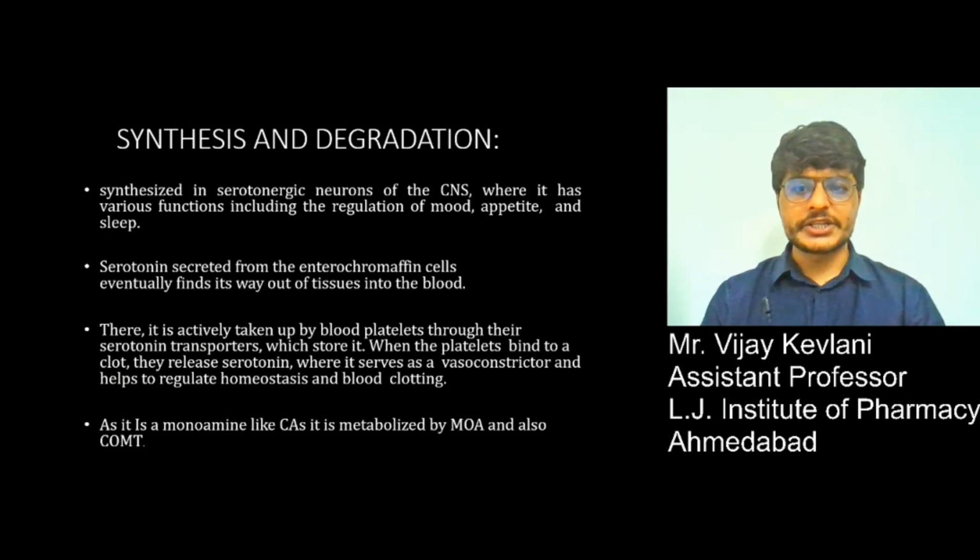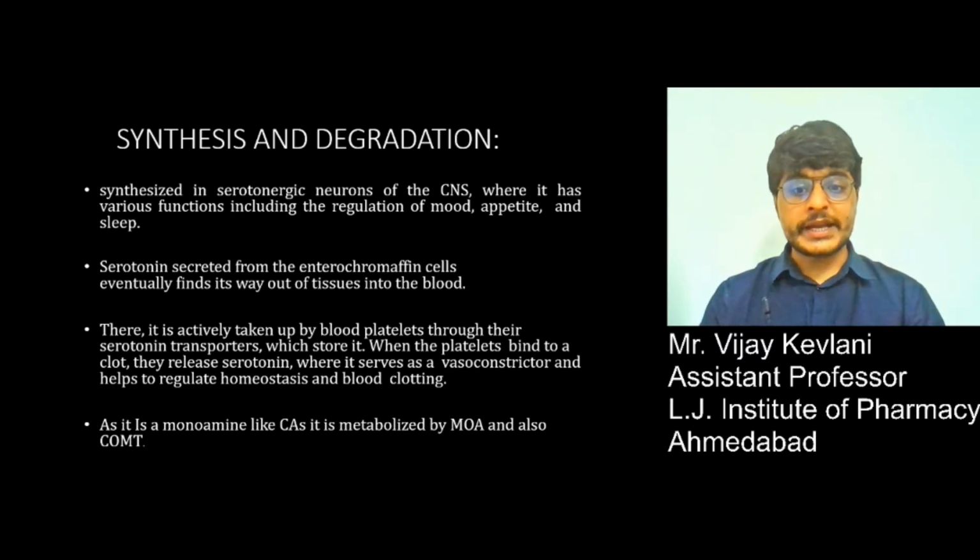Synthesis and degradation. It is synthesized in serotonergic neurons of the central nervous system, where it has various functions including the regulation of mood, appetite and sleep. Serotonin secreted from enterochromaffin cells eventually finds its way out of the tissue into the blood.